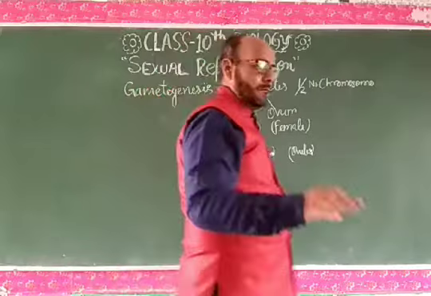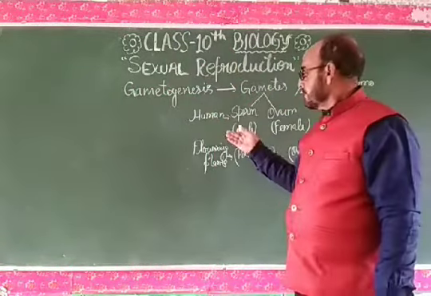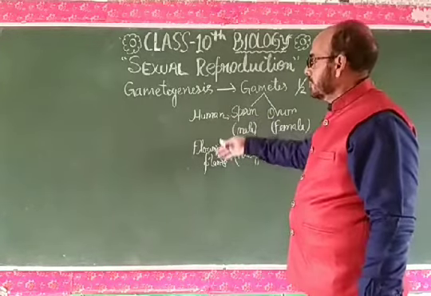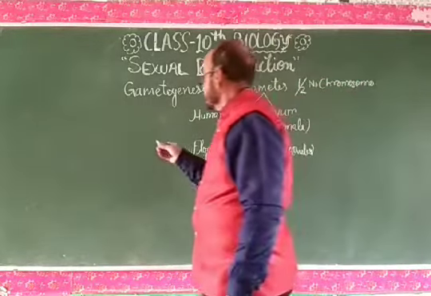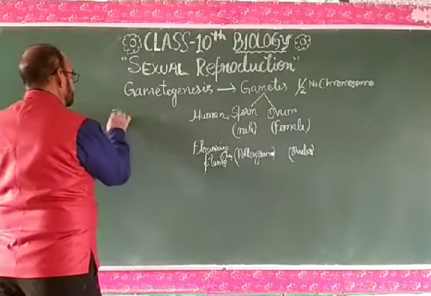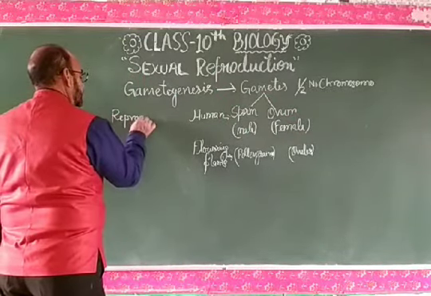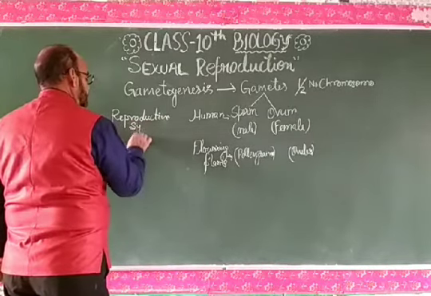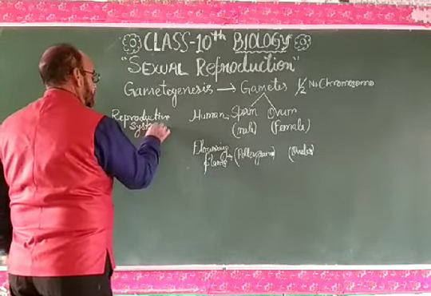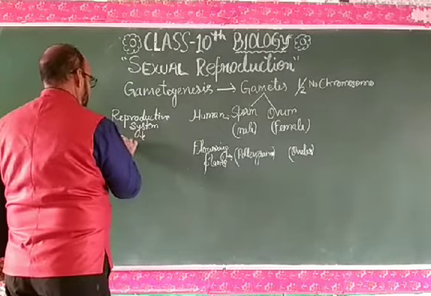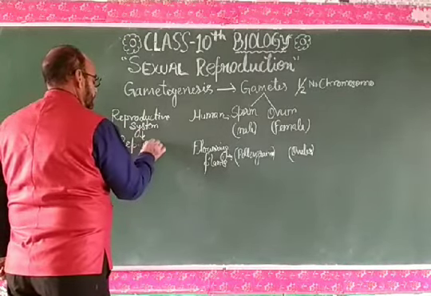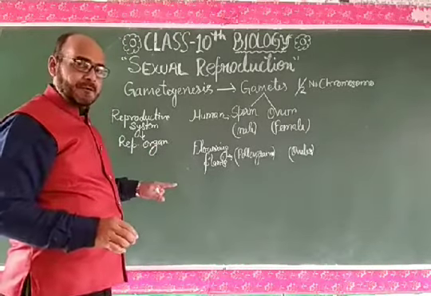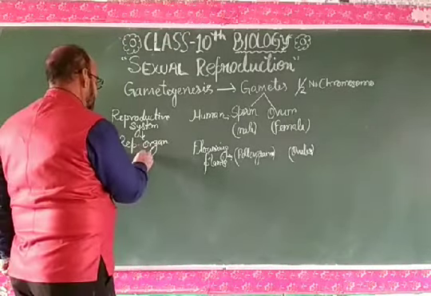As you know, whether they are plants, humans, or other animals, all have a reproductive system, and this reproductive system has reproductive organs. Reproductive organs have reproductive mother cells.